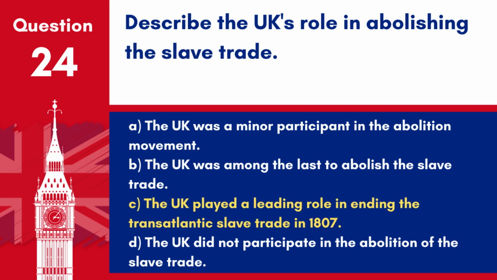Answer: C. The UK played a leading role in ending the transatlantic slave trade in 1807. Britain not only abolished the trade within its own empire, but also worked to encourage other nations to do the same.